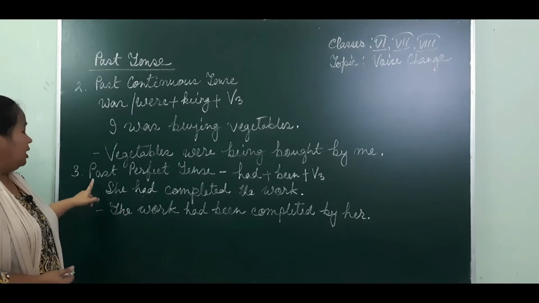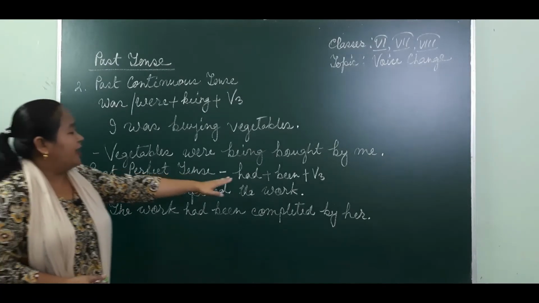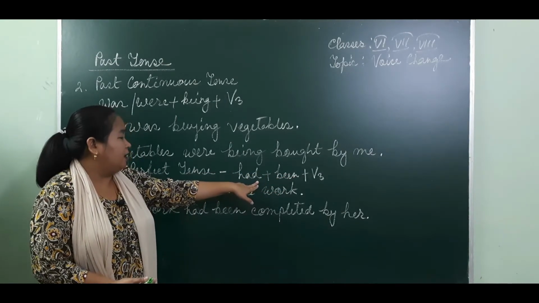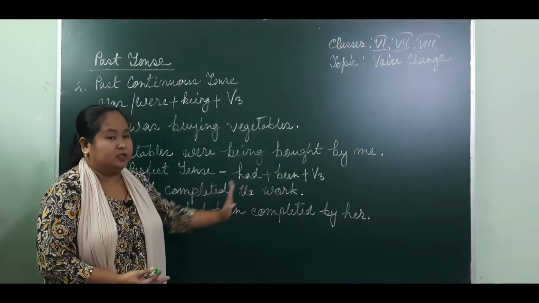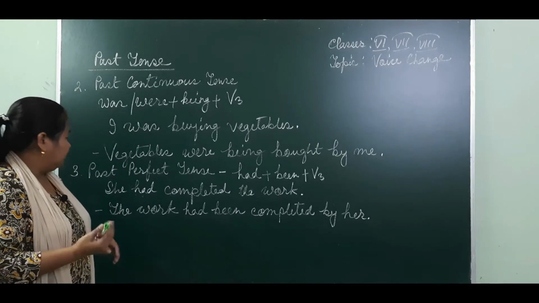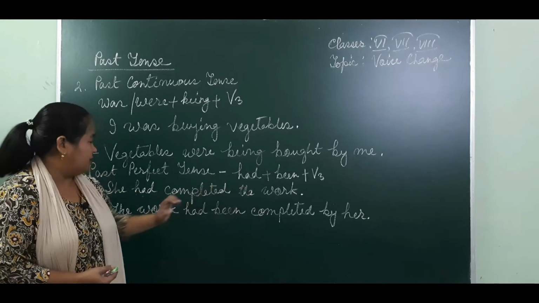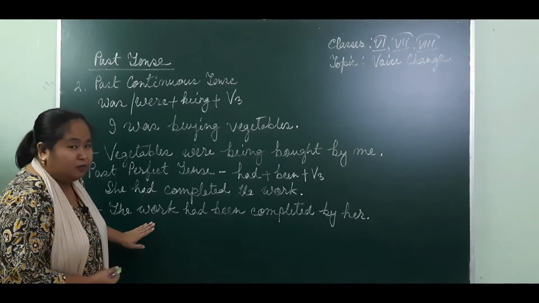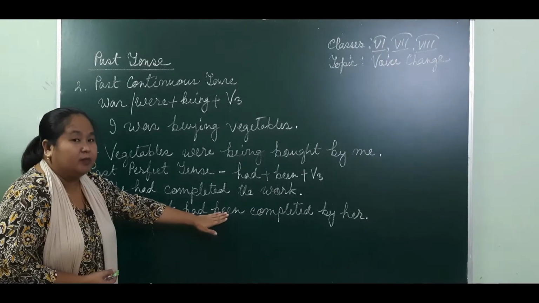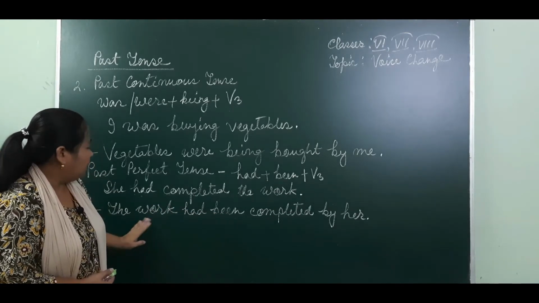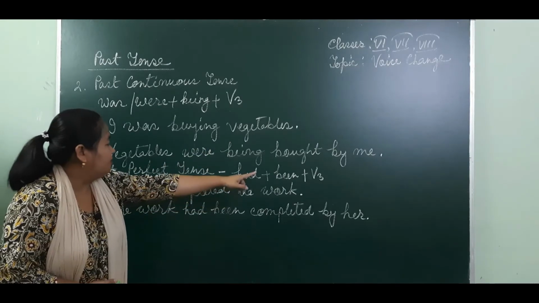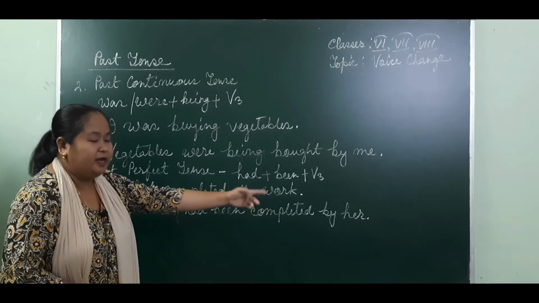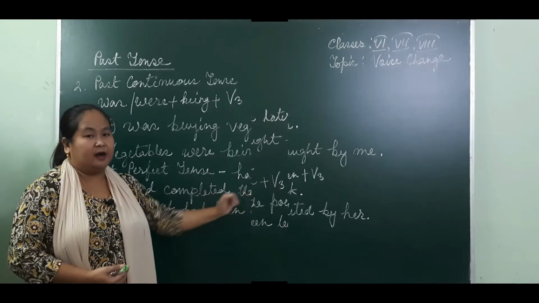And for past perfect tense we use had been, then verb 3. Had been is used for any subject, singular or plural, it doesn't matter. She had completed the work. She had completed what? The work, singular subject. The work had been, then verb 3, completed. The work had been completed by her. Pronoun she changes to her.